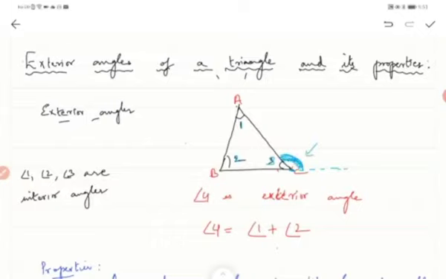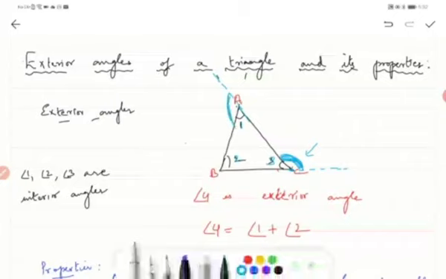You can get your exterior angle here as well. If I extend this line CA, the angle formed here is also exterior. So instead of extending BC, I can extend AC on this side. I can do it like this also, that is also correct. Now if I extend this line here, this angle formed is an exterior angle. I hope it's clear.